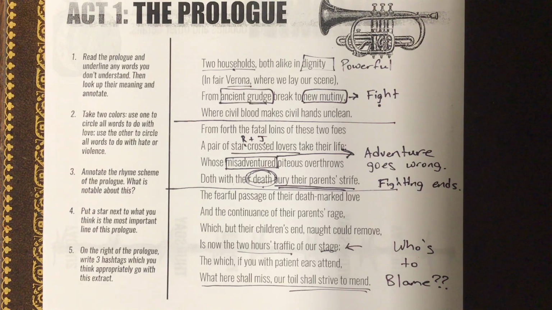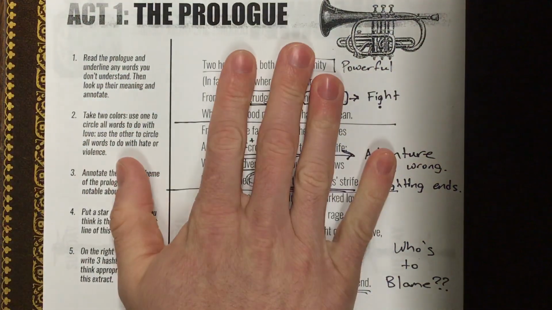You're actually going to end up writing a paper about that. It's something that's going to come up pretty much every act and every scene throughout the whole play. There's lots of different options. Many characters kind of seem to have a role in causing the death of Romeo and Juliet. And Shakespeare, again, wants to help us avoid making those same mistakes. All right. So that breaks down kind of the prologue.